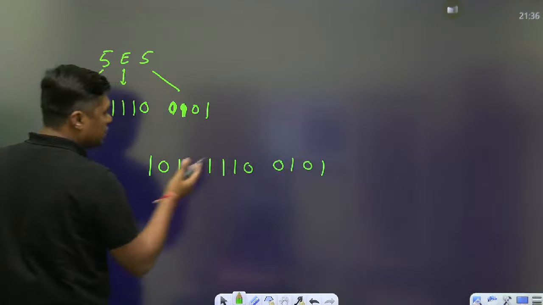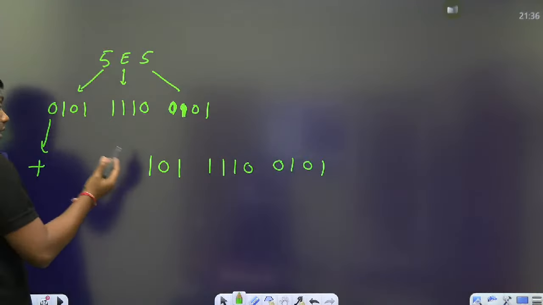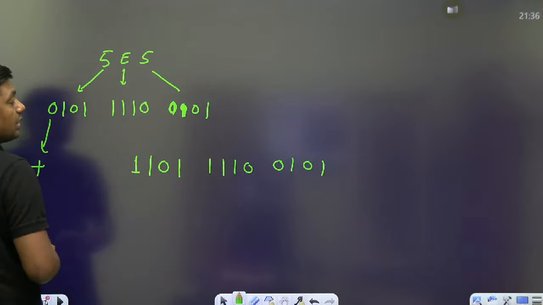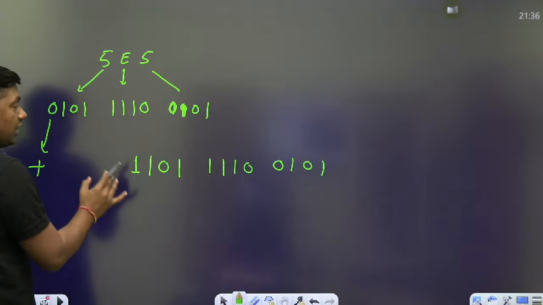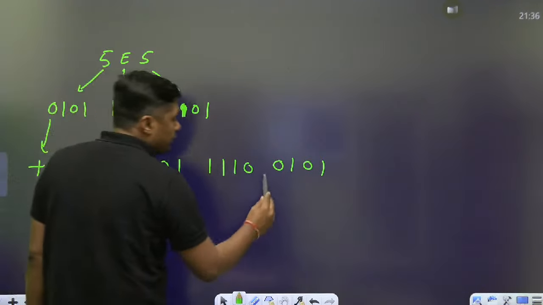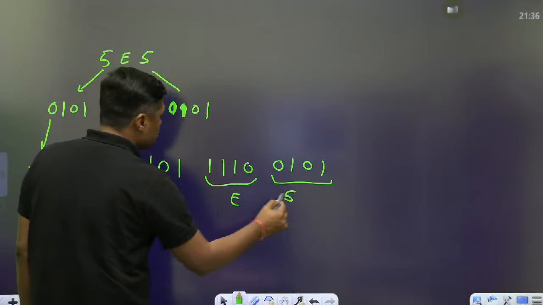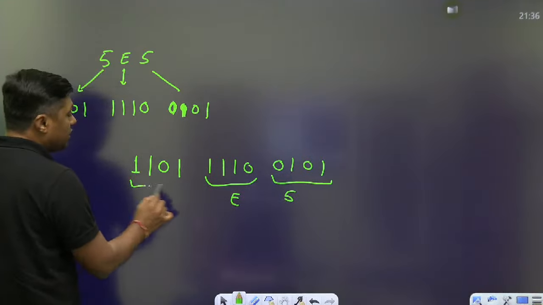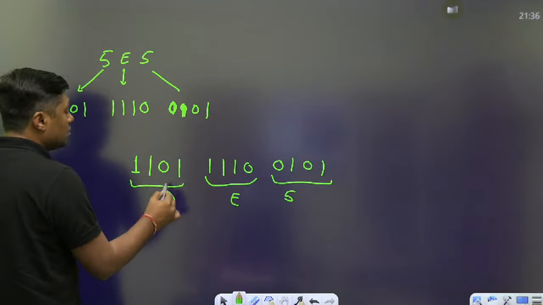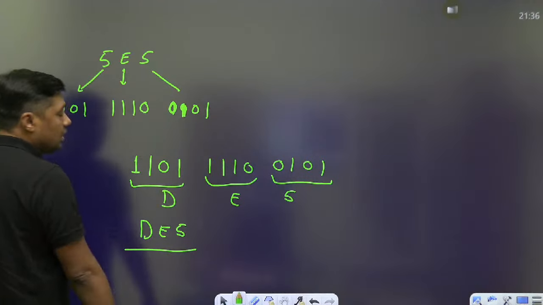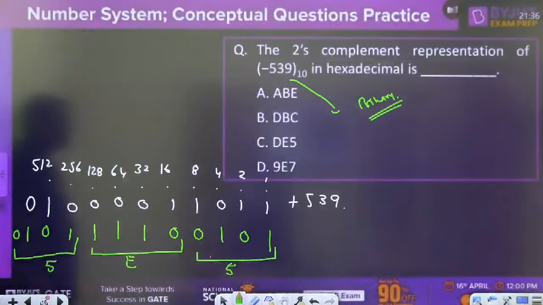For example, if it is the 2's complement representation, now you have to put extra 1 here, so that the number will remain negative. This is 5. Now this is E. This is 5. And what is 1101? 13. And what is the 13? D. What is the answer for this question? DE5. DE5. Which answer is correct? C.